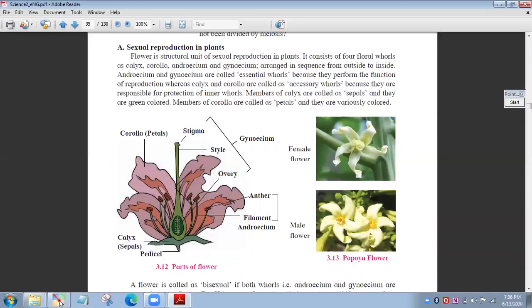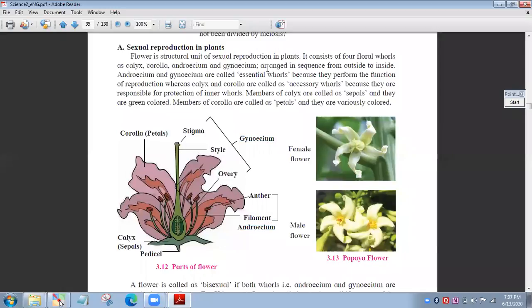So it consists of four floral whorls: calyx, corolla, androecium and gynoecium. These male parts are called androecium, and this complete green part is called gynoecium.